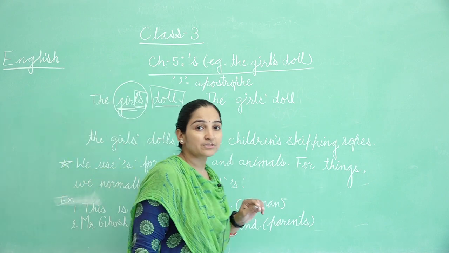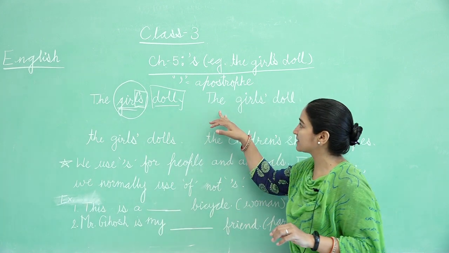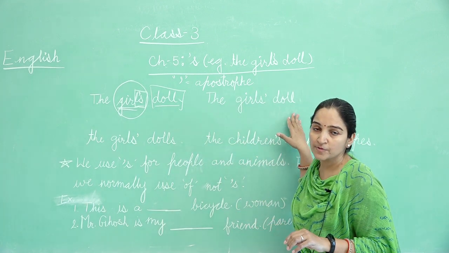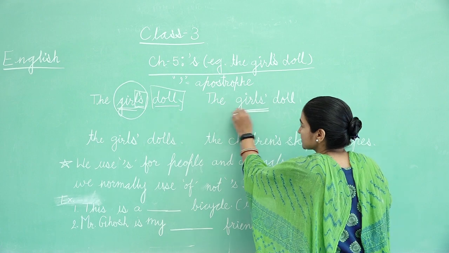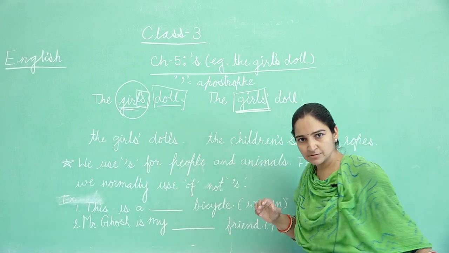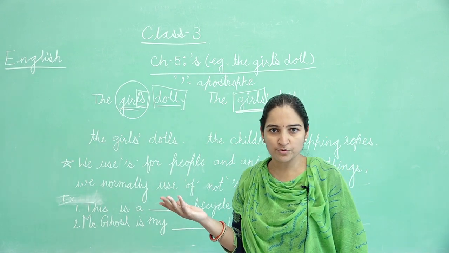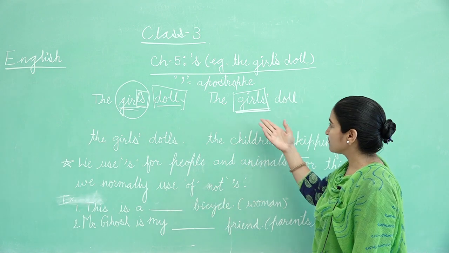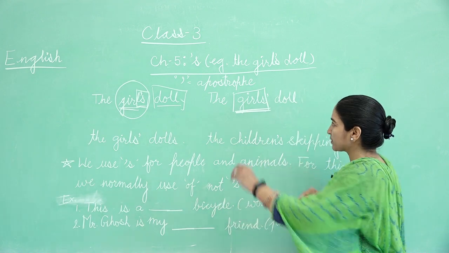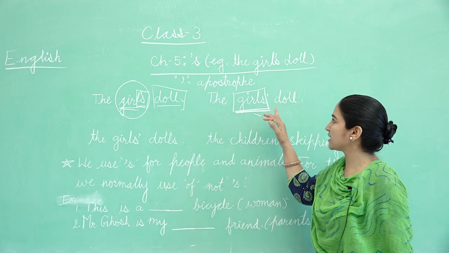Now the next example: the girls' doll. Girls means plural. We also learned singular and plural in the previous lecture, right? So girls means a plural noun.